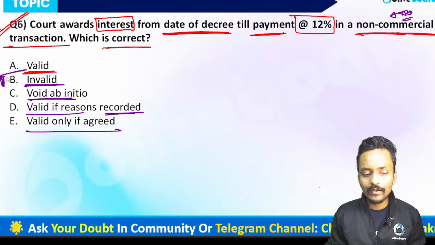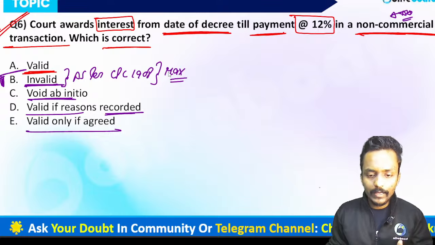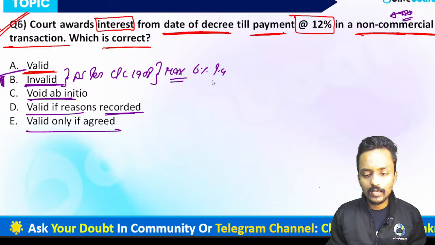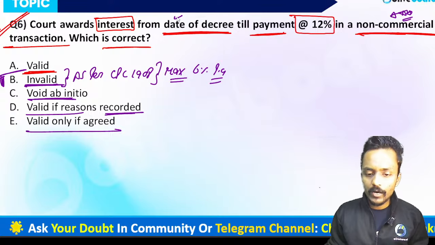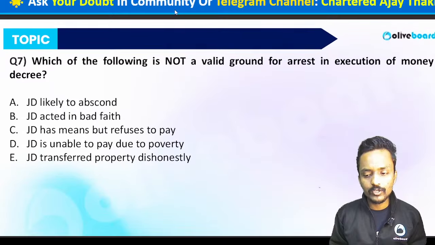Why, sir? Because as per the provisions of the Civil Procedure Code 1908, the maximum rate of interest leviable from the date of decree to the payment of the decree is 6% per annum. In case of non-commercial transactions, the court shall award a maximum of 6% per annum as interest from the date of decree till the payment of the decree. That's why, if the court has passed 12%, it is totally incorrect. So option B is the correct answer because it's an invalid interest payment.